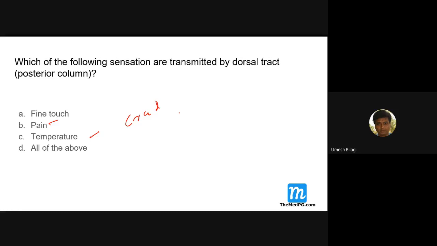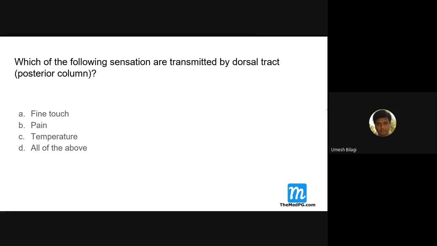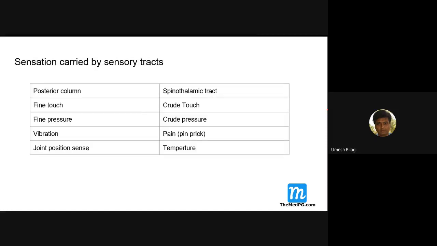The pain and temperature, crude touch, these sensations are transmitted by the spinothalamic tracts, which are situated on the lateral aspect of the spinal cord. We'll go into detail about the anatomy of the spinal cord. This is a table showing the posterior column and spinothalamic tract.